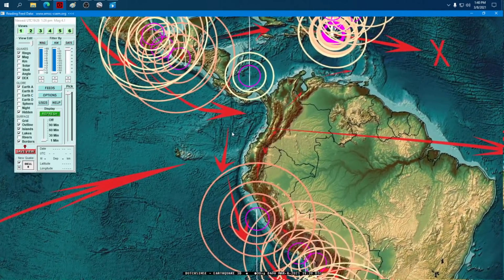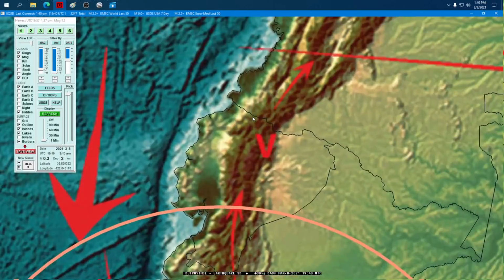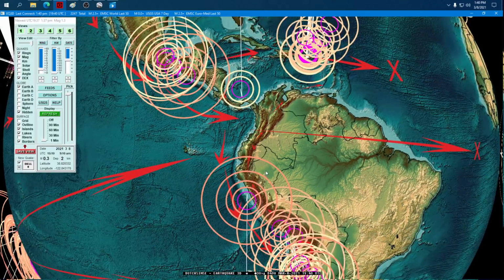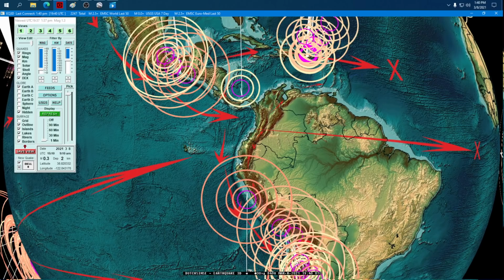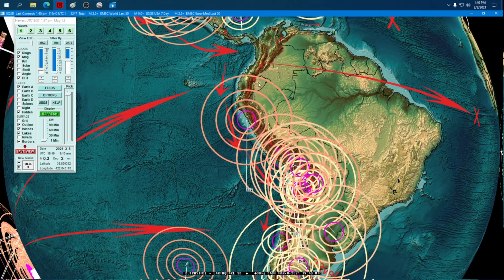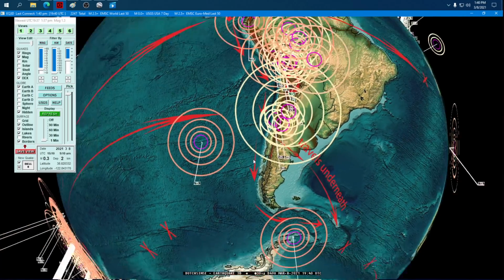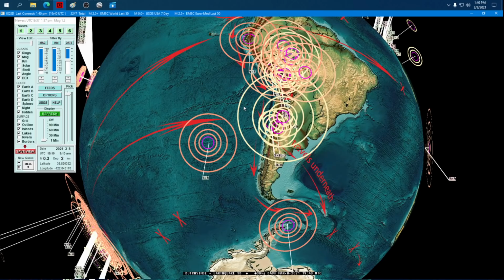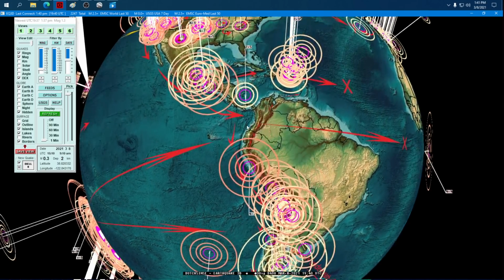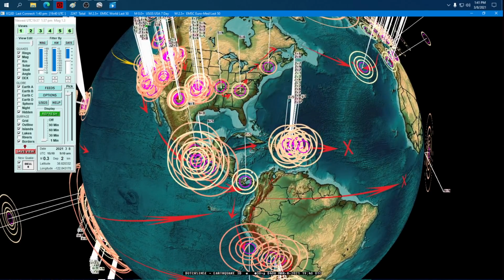That was where our warning was going, Ecuador. So a new blast in Ecuador, just think of it like a new 5 or greater earthquake. And then the stepping stone path of earthquakes going down across Peru, meeting back up into the area that we warned down to the south. So all the warnings still stand. They're 7-day warnings, and we are like 2 to 3 days in on the 7-day watch.